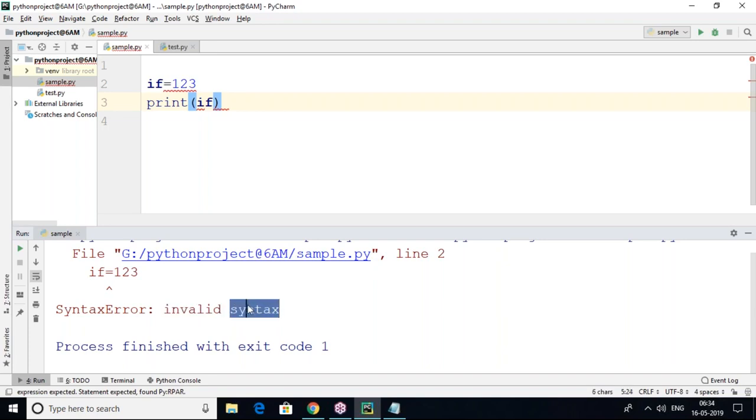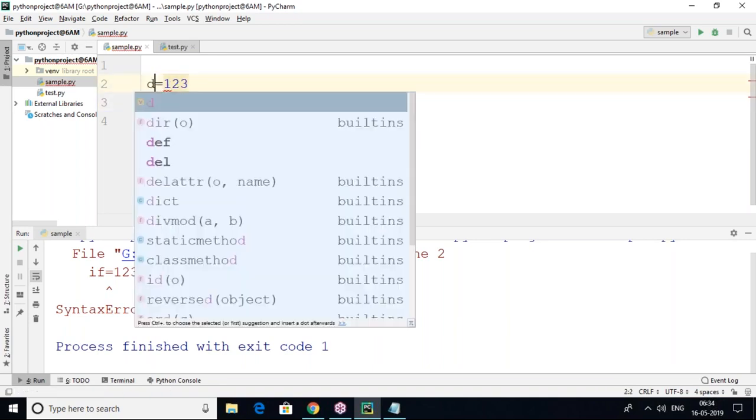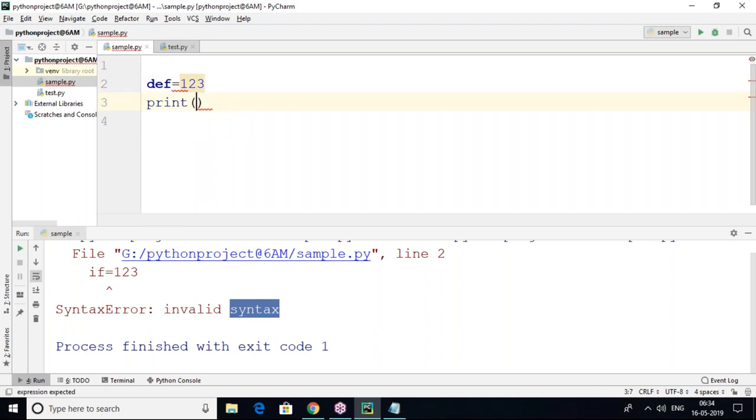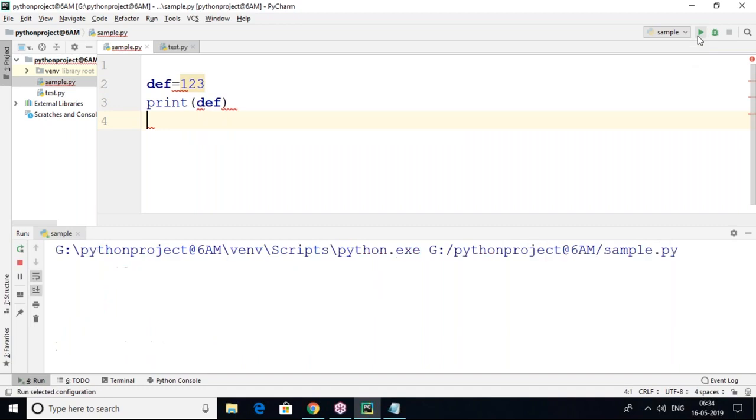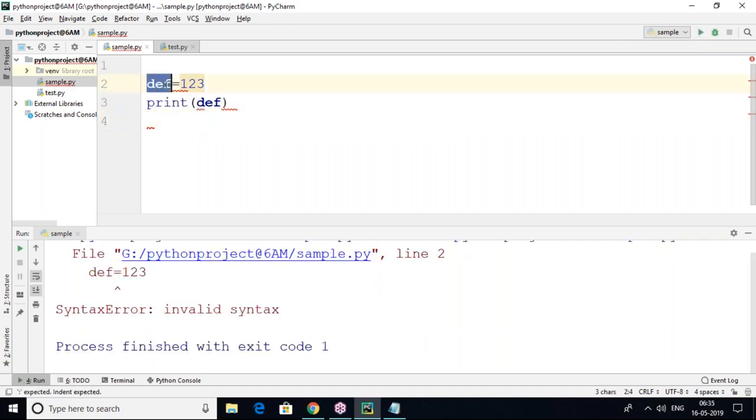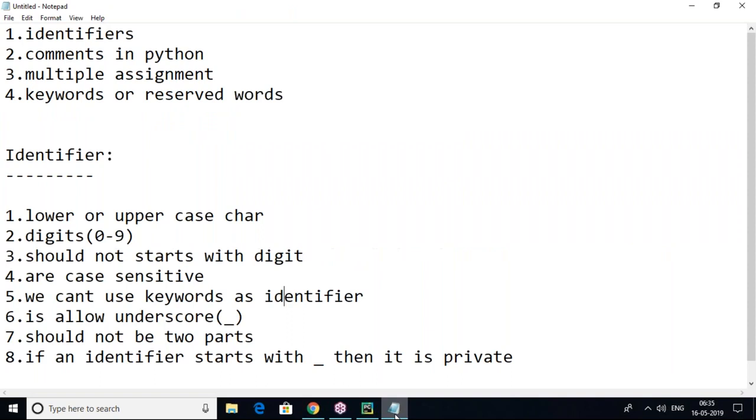Invalid syntax. Invalid syntax. So here, if is a keyword, but you are using it as a variable, so that will not work out. Keywords are reserved words. Many keywords are there in the PyCharm editor. Whatever is in blue color, those are all keywords. For example, here def is a keyword. If you are using def as an identifier, it will not work out. So keywords should not be used as identifiers.